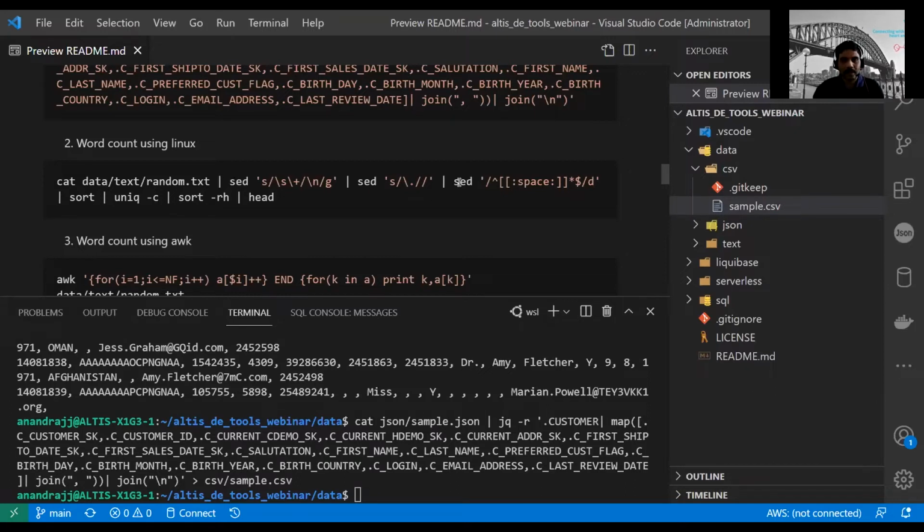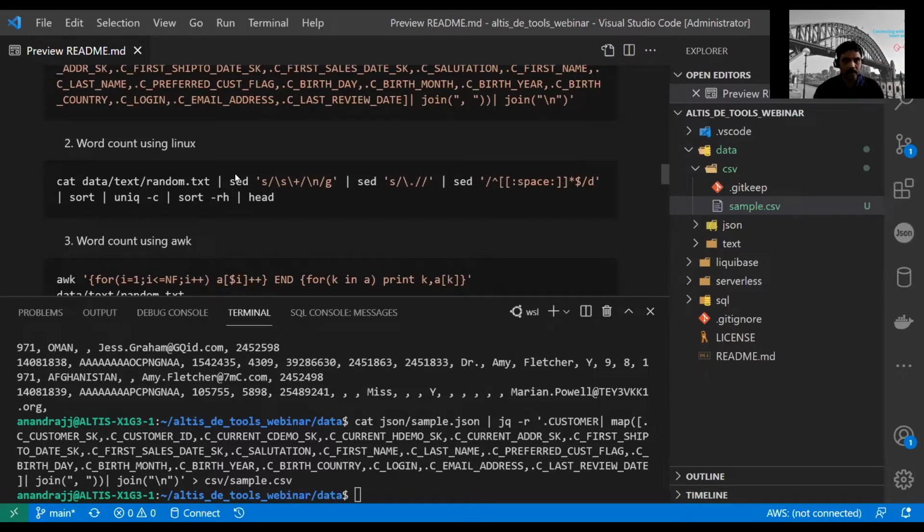I've used sed here 3 times, so I'll just quickly explain what it does. Basically, words are separated by spaces, so I'm replacing spaces with new lines, and then also I'm removing the dots so that the end of sentence words don't have the dots when we are counting the words. And then I'm replacing any empty words which have only spaces. I don't want to see them in the count, so I'm actually removing the spaces completely if there are any after we have introduced the new line between the words.